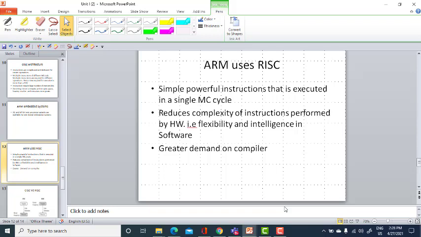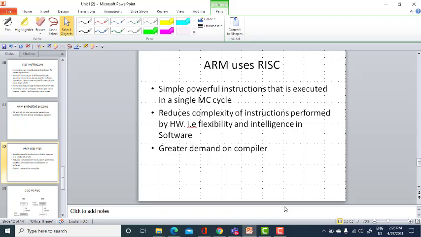We have discussed four different philosophies that make RISC implemented in ARM. The first one is powerful instructions and the pipeline feature, then load store architecture, and then large register bank, which I discussed in the beginning of the slides.